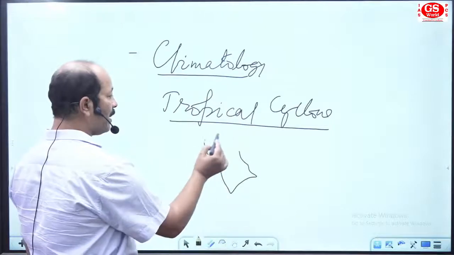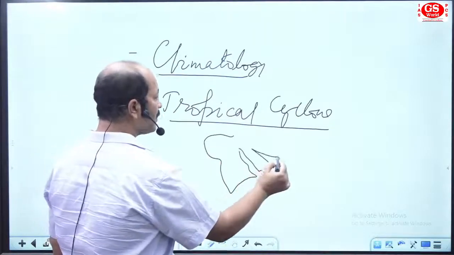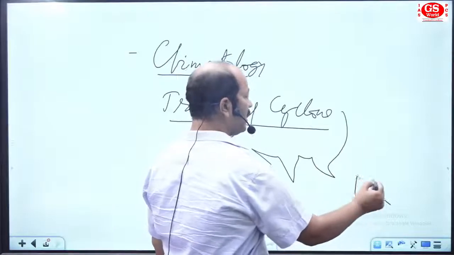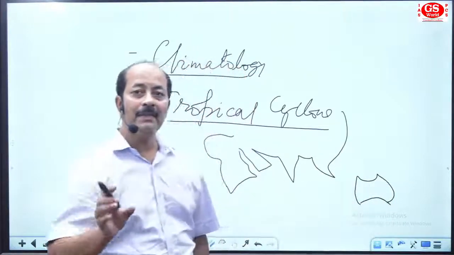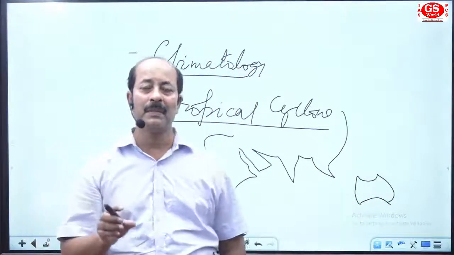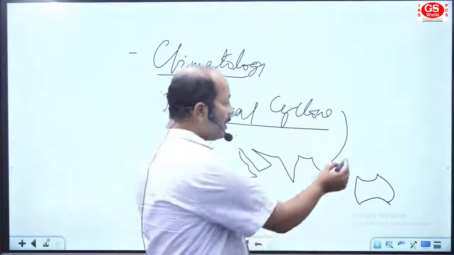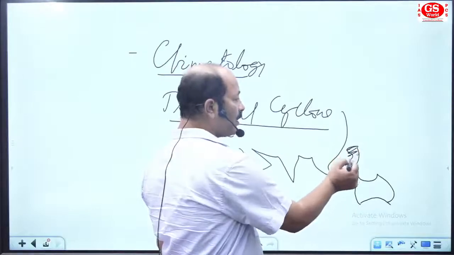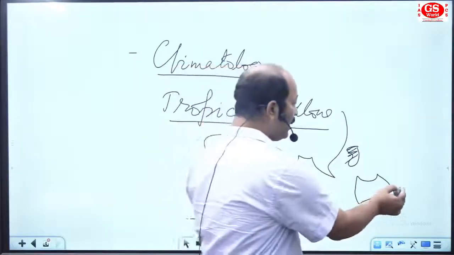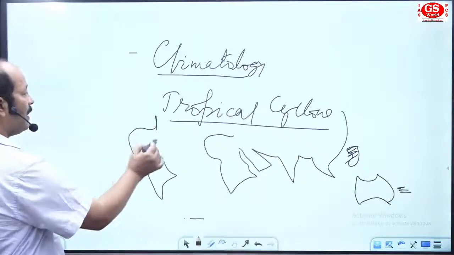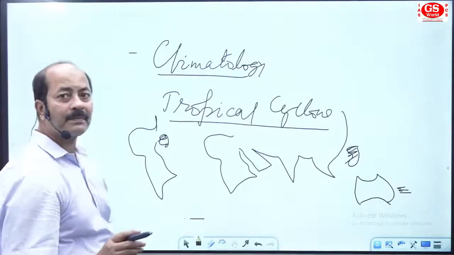If you see the world map, this is the African area, Saudi Arabia area, this is Southeast Asia, this one is the Australian area. They have given you the name of the tropical cyclone and you have to match the location. See, this is the location of typhoon, then you have Willy-Willy, then here in the Mexican Gulf, hurricane.